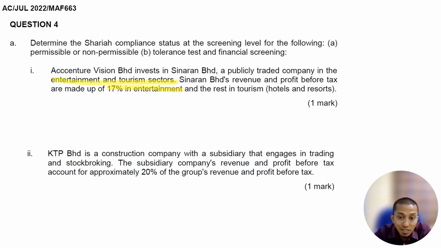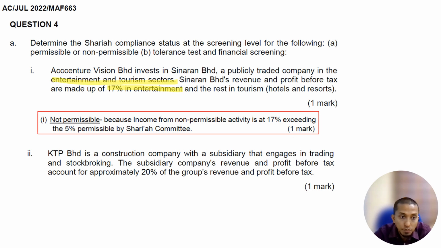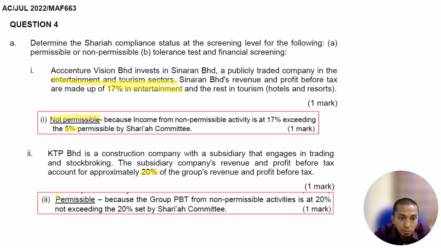In this case, you can see it is 17%, which is more than 5%. So it is non-permissible, because it is entertainment. The next part is KTP Berhad, a construction company with a subsidiary that engages in trading and stockbroking. The subsidiary company's revenue and profit before tax approximate 20% of the group revenue and profit before tax. In this case, it is permissible because group PBT from non-permissible activity is at 20%, which does not exceed 20%.